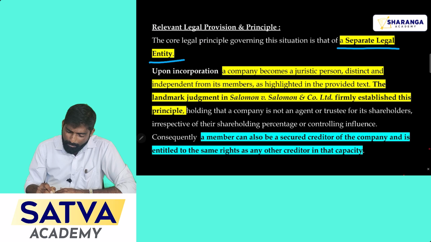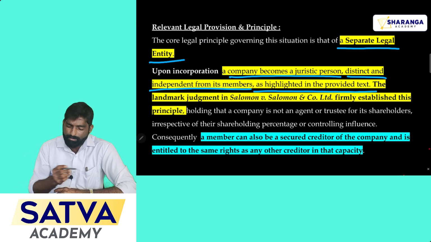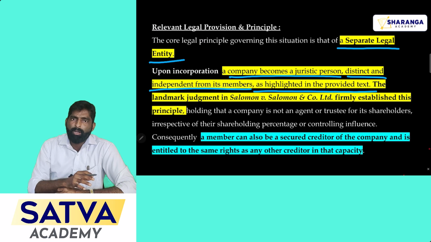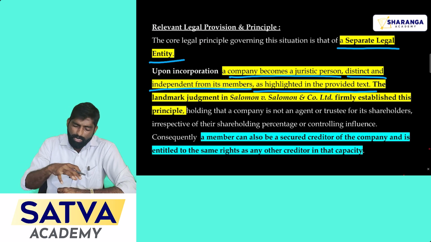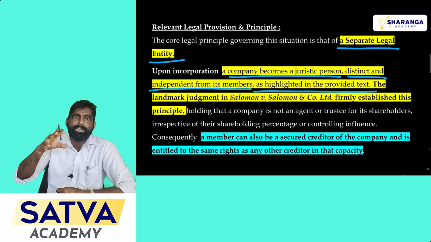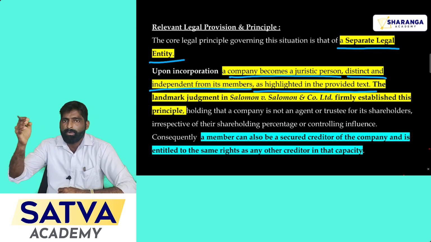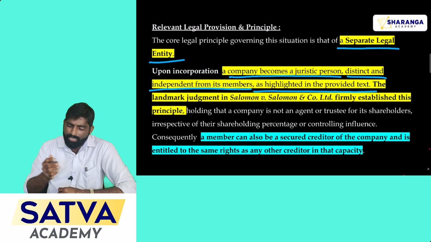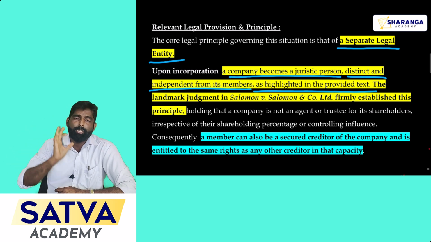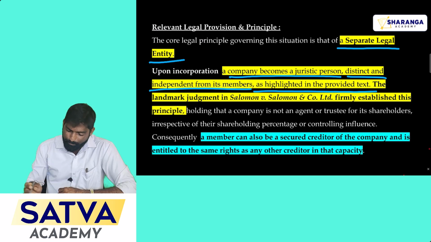After incorporation, the company becomes a juristic person, distinct and independent from its members, as highlighted in the text. See here, according to the rule of company law, the company formed by Kumar is a valid company and it can enjoy juristic personality, and it is different from its shareholders and directors, so its duty is to settle the secured loan first, and after that it can go for the unsecured creditors.